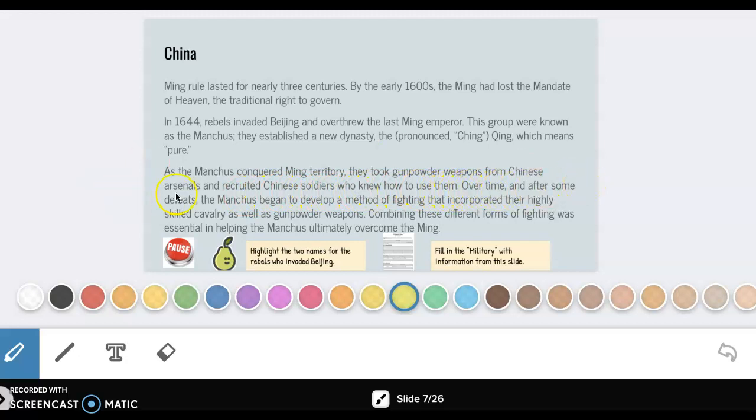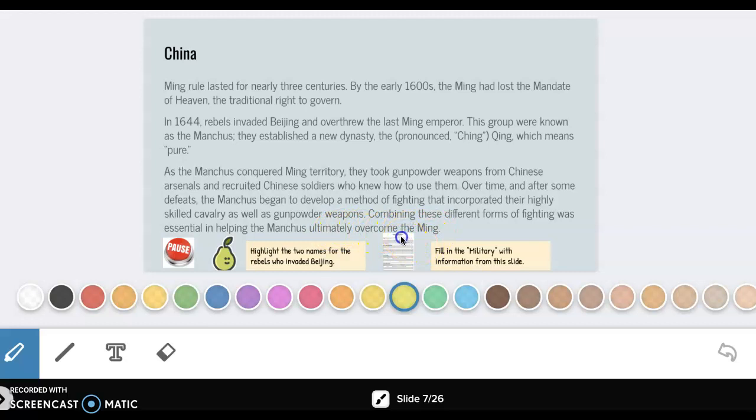Over time, and after some defeats, the Manchus began to develop a method of fighting that incorporated their highly skilled cavalry, horses, as well as gunpowder weapons. Combining these different forms of fighting was essential in helping the Manchus ultimately overcome the Ming.